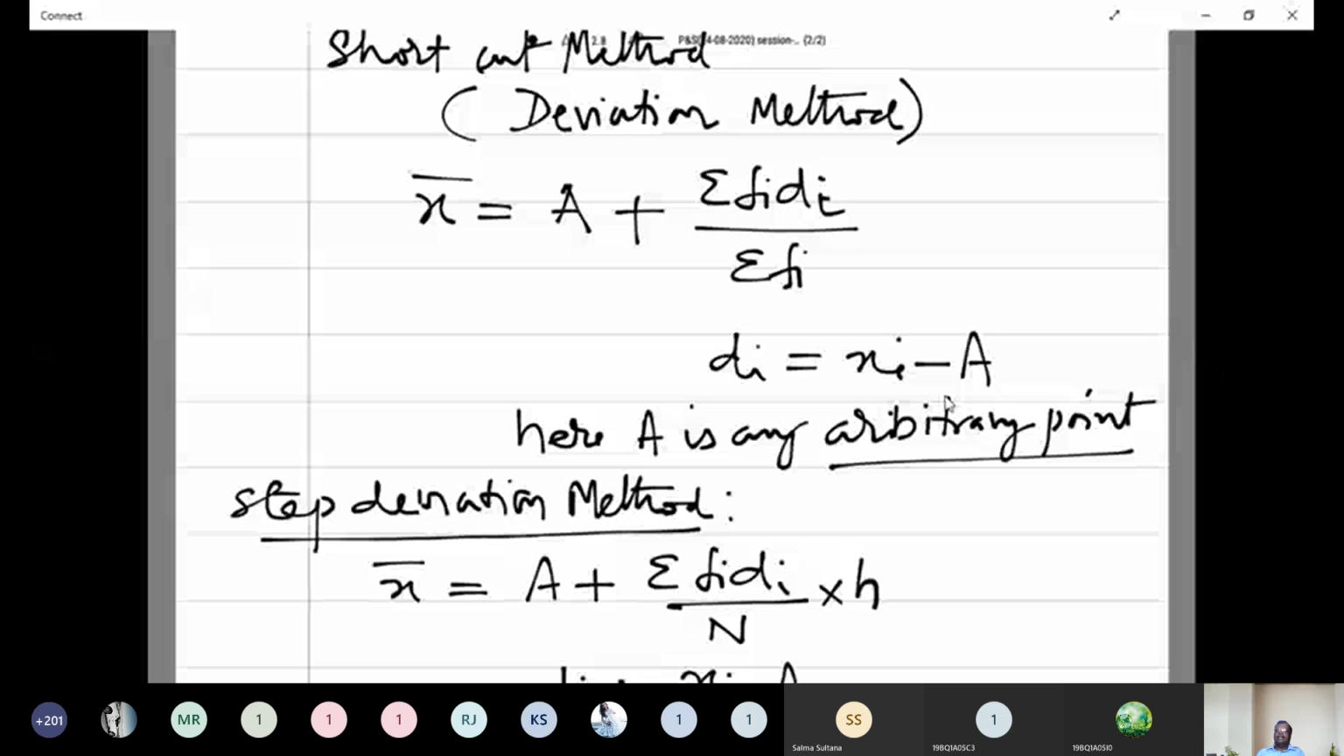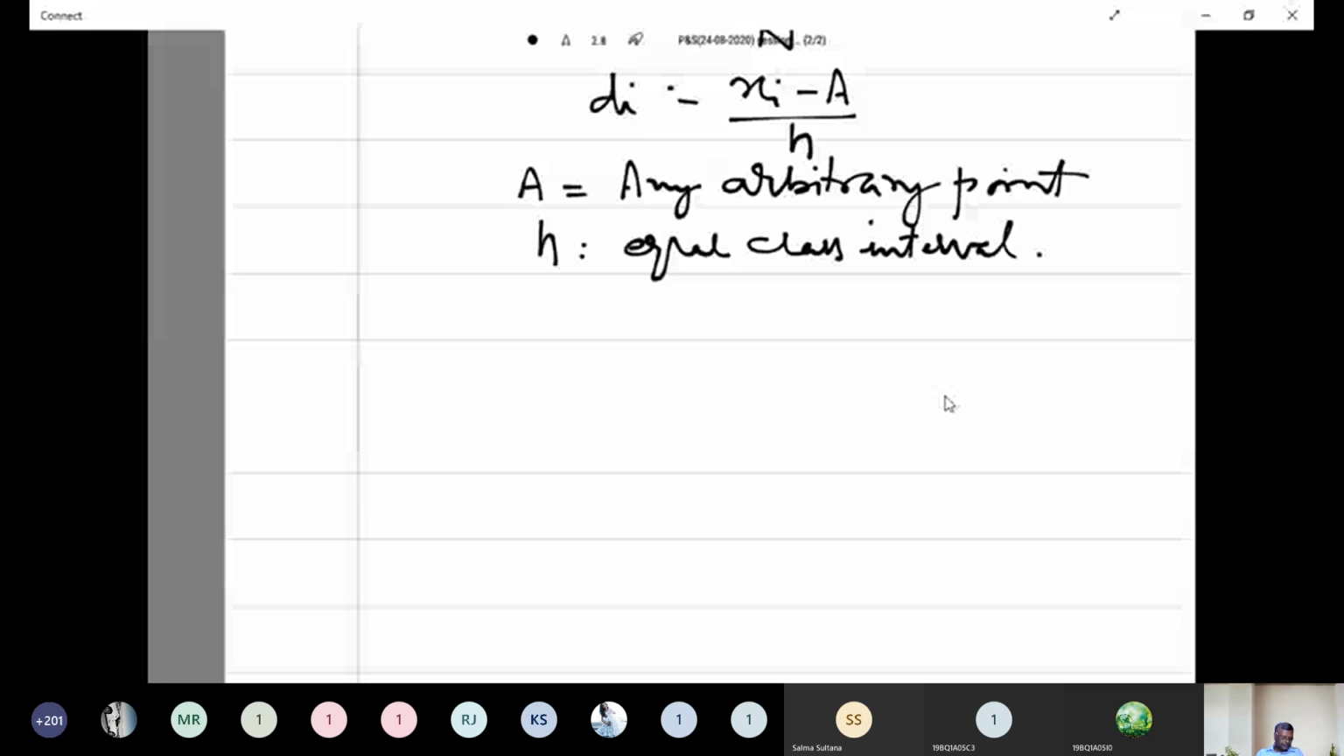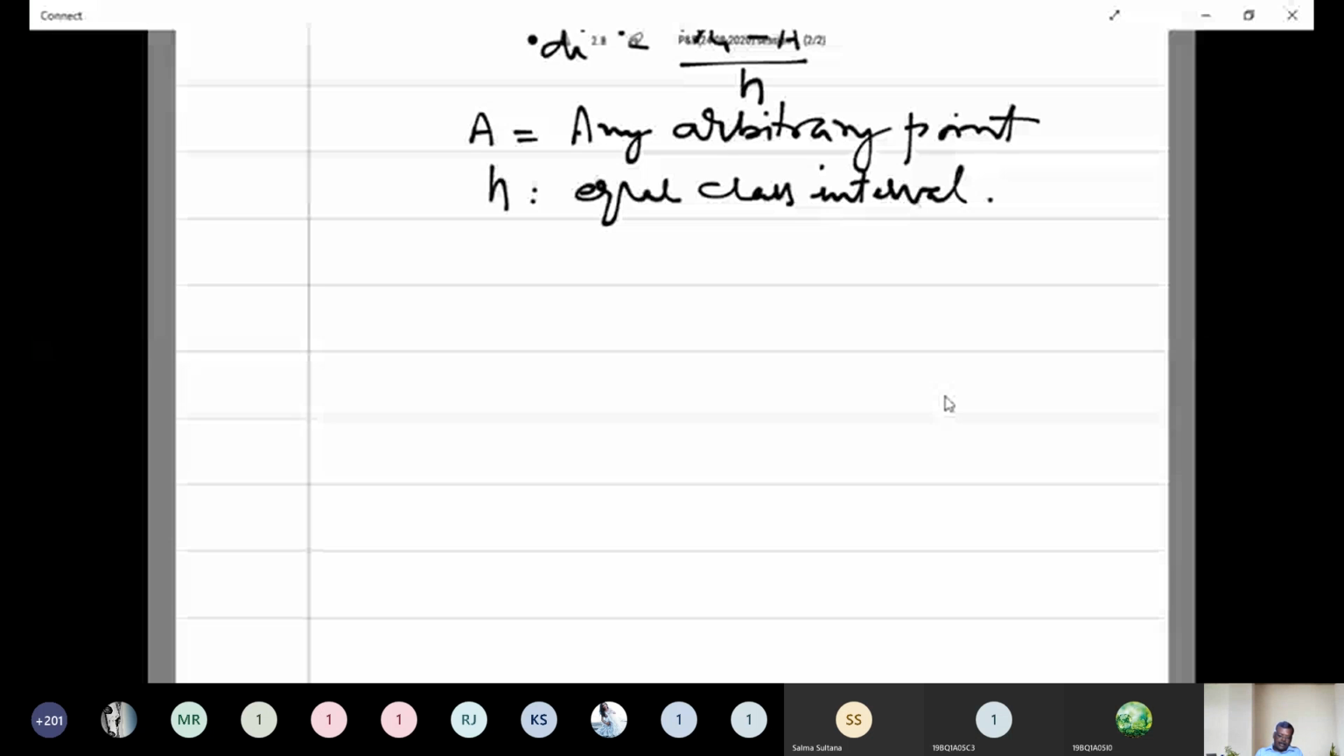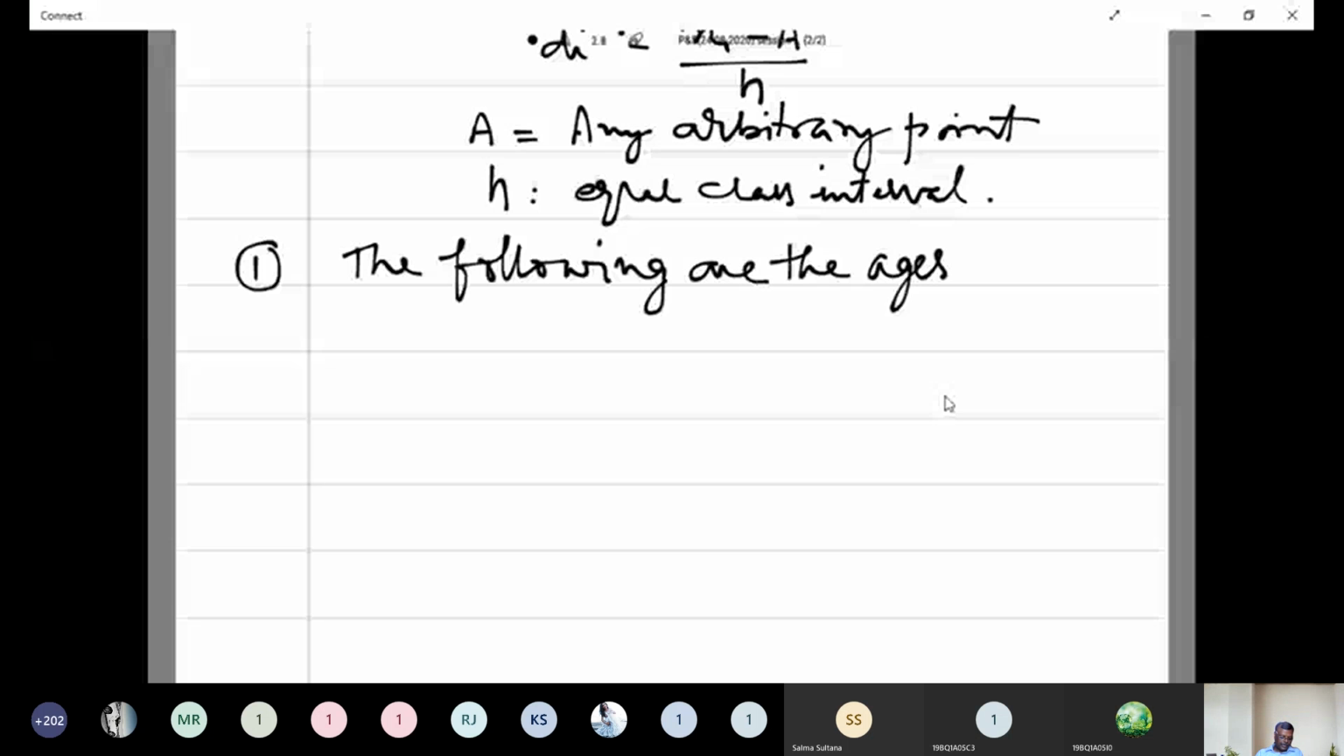Now let us see the examples. The following are the ages of 15 employees of a manufacturing company